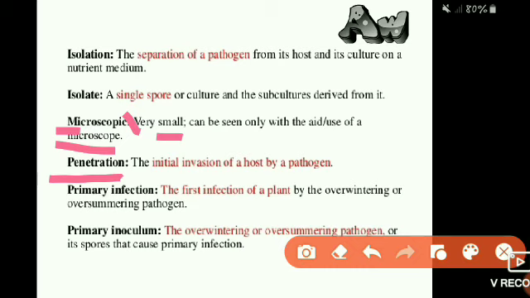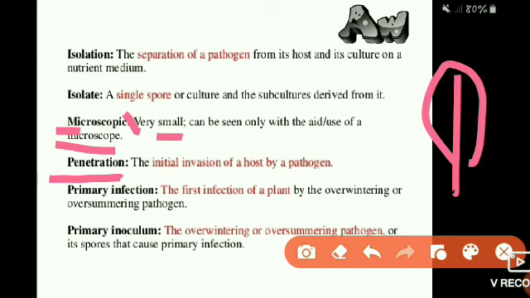Penetration means the initial invasion of a host by pathogens. If we consider a leaf of a plant, in the initial infection or invasion, the spores will invade into the tissue of the leaf.